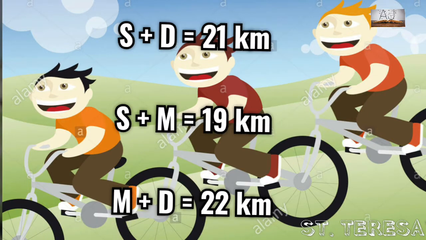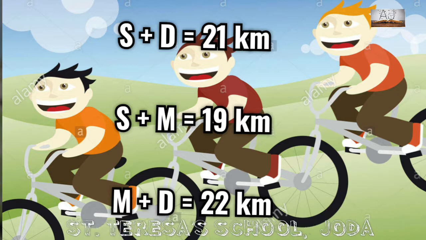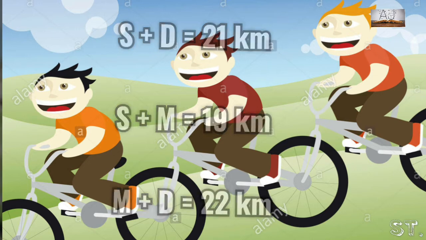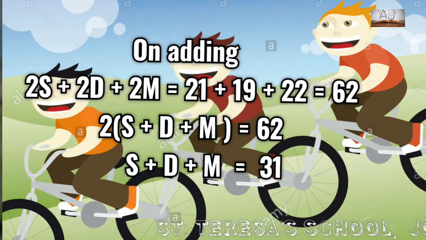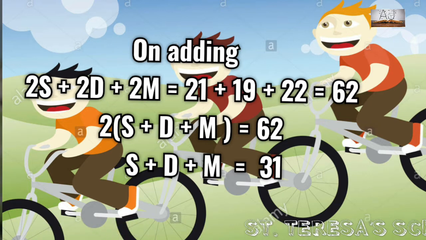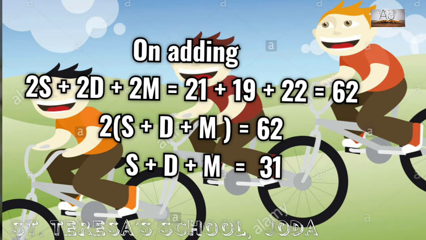Suresh plus Mahesh total 19 km. Mahesh plus Dinesh 22 km. Let us add all these 3. On adding all these 3, we get a total of 2s plus 2d plus 2m equal to 62. Taking 2 common, we get s plus d plus m is equal to 31 on dividing by 2.